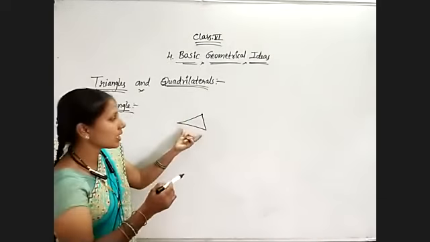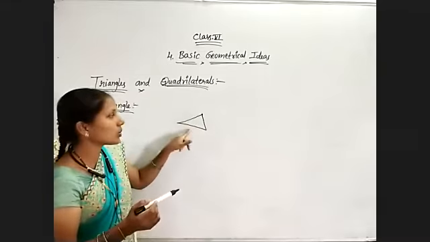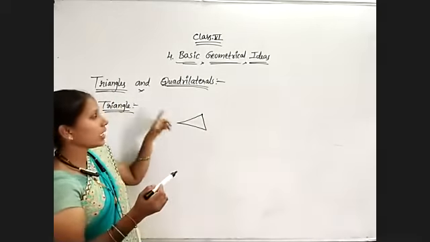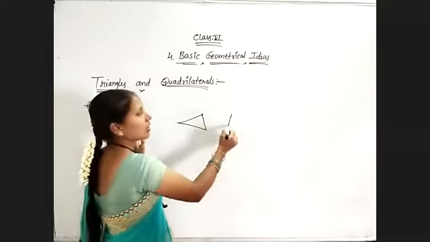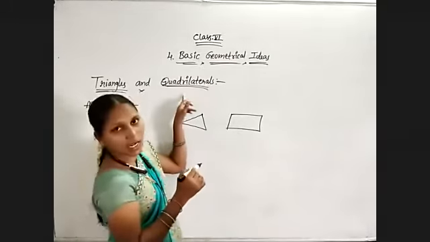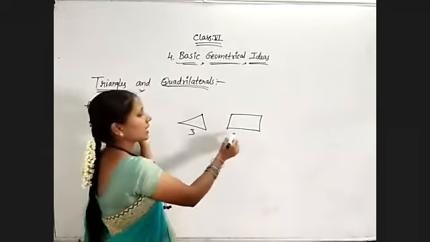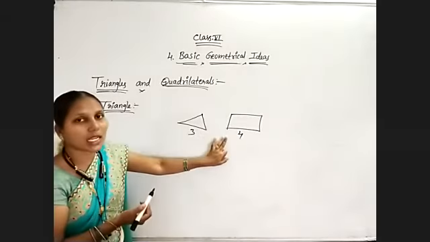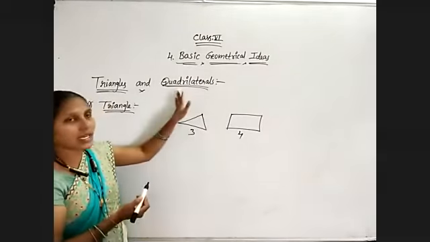If the number of sides of the polygon is 3, then it is known as a triangle. If the polygon has 4 sides, then it is known as a quadrilateral. So a 3-sided polygon is a triangle, and a 4-sided polygon is a quadrilateral.